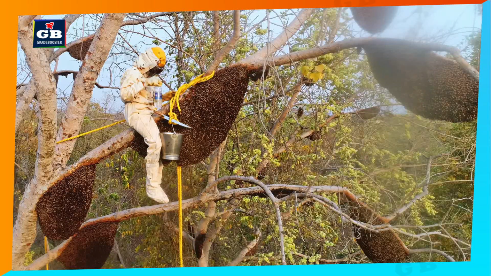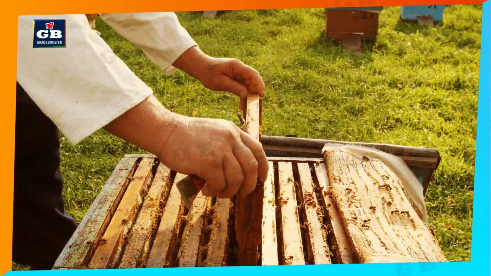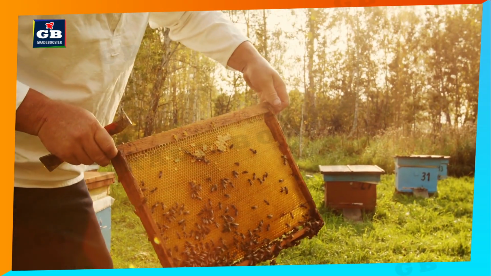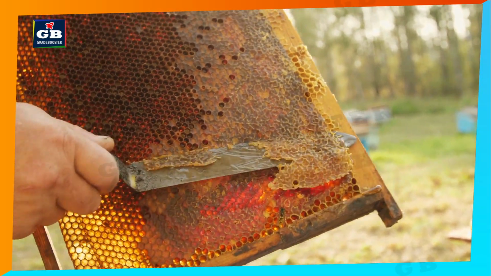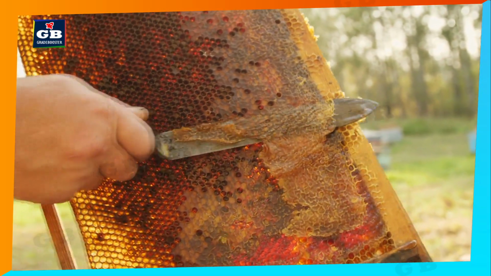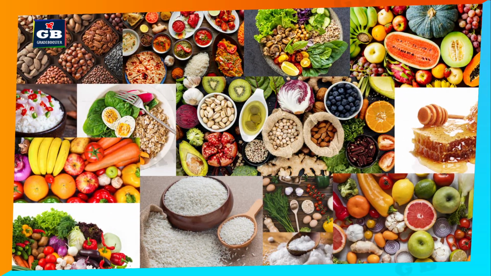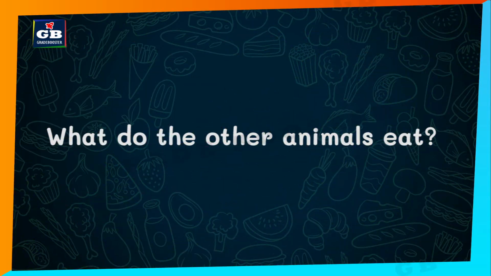Some people who find this kind of beehives, they collect the beehive and squeeze the honey out of it. Some beekeepers, they set up artificial beehives in which honeybees, they store the honey. Later, they drive away all the honeybees and squeeze the honey from the beehive. This is how we get the honey. So we have discussed about the variety of food eaten by humans. Now let us see what do the other animals eat.